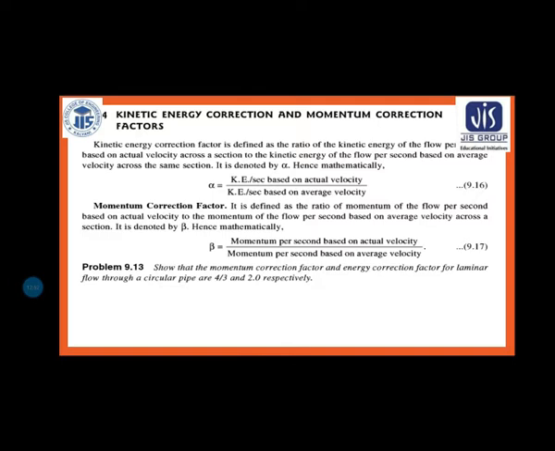Kinetic energy correction factor is defined as the ratio of kinetic energy of the flow per second based on actual velocity across a section to kinetic energy of the flow per second based on the average velocity. Look, kinetic energy per second based on actual velocity by kinetic energy per second based on the average velocity is denoted by alpha. It is called your kinetic energy correction factor.